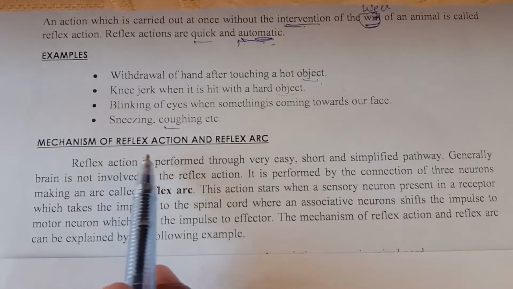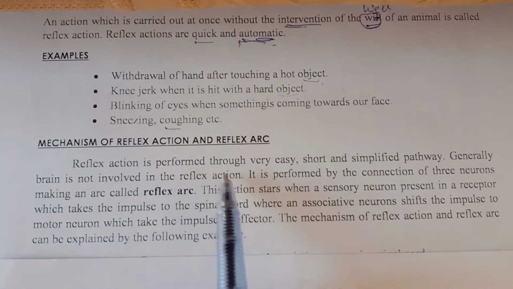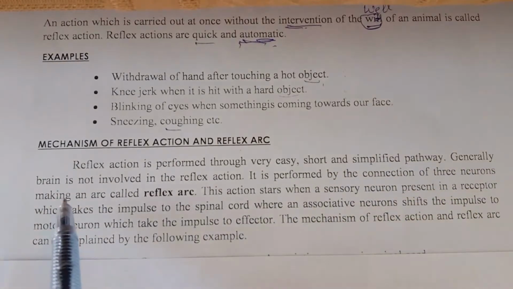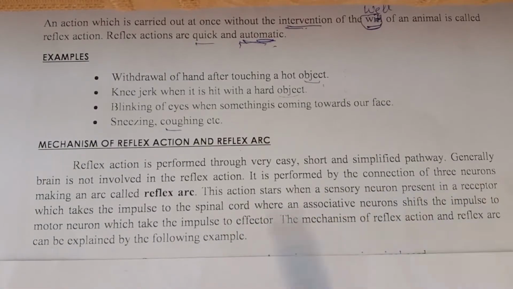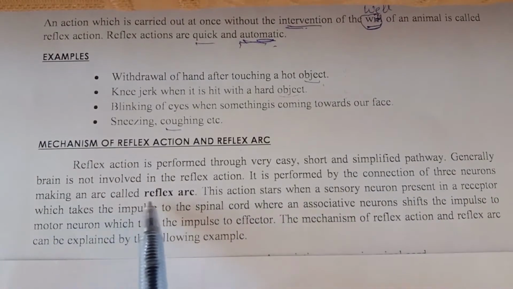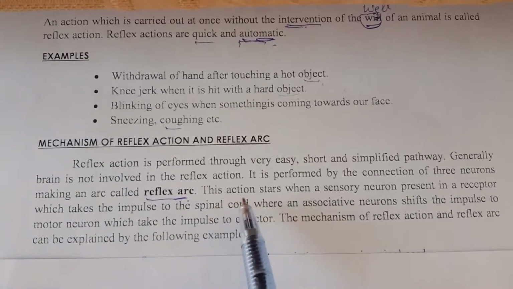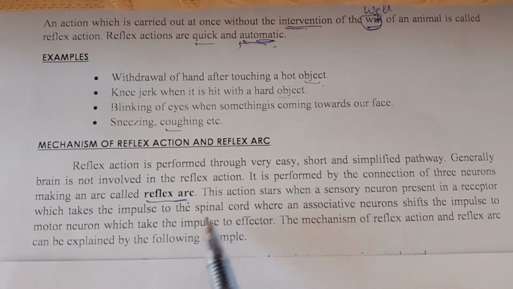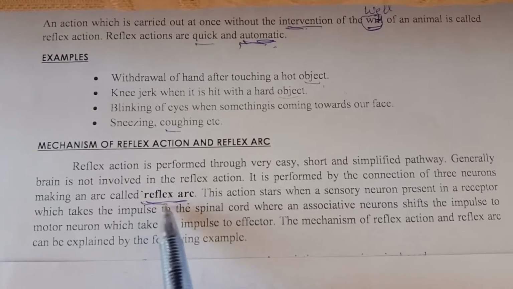Mechanism or procedure of reflex action and reflex arc. Reflex action is performed through a very easy, short and simplified pathway. Generally, the brain is not involved in the reflex action. It is performed by the connection of three neurons, making an arc called reflex arc. So the motor neuron, the sensory neuron, and the associative neuron of the spinal cord form a cumulative structure. This cumulative structure is called reflex arc.